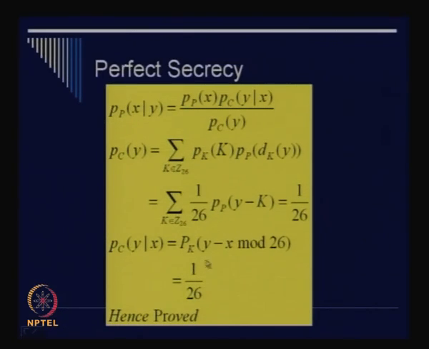So now you see that the result is established, because p_C(y given x) cancels with p_C(y). Both of them are equal to 1 by 26, right? If these two things cancel, then you have got p_P(x given y) equal to p_P(x). So what does it mean? You have got perfect secrecy, because your a posteriori probability of x given the value of y matches your a priori probability of x, right. So if we can do this for shift cipher, we can do it for any given cipher.